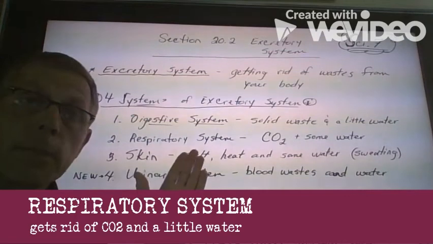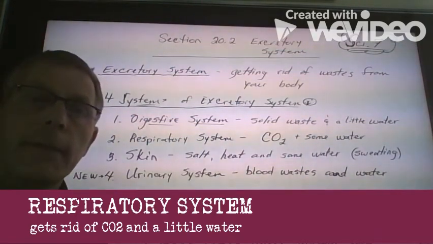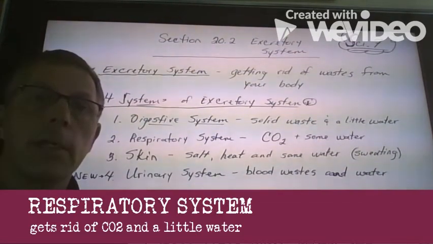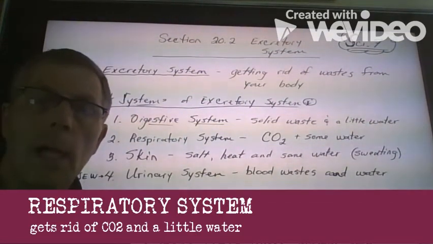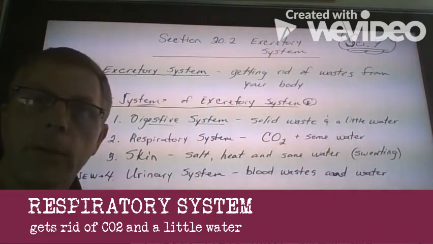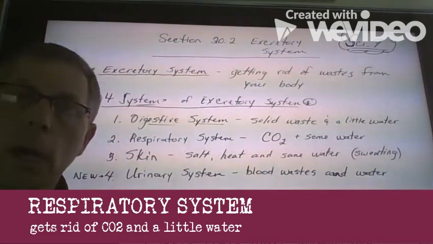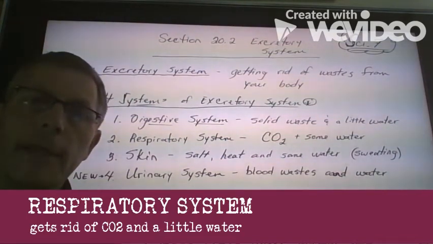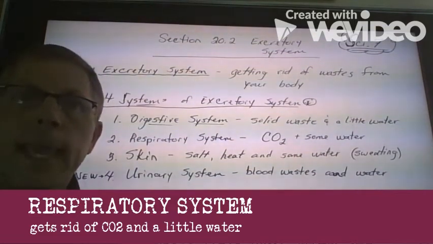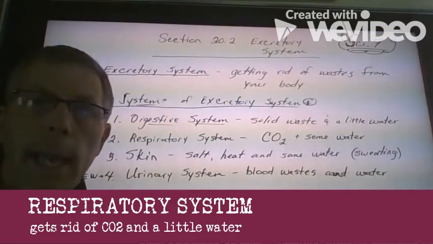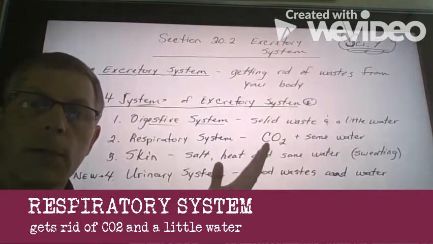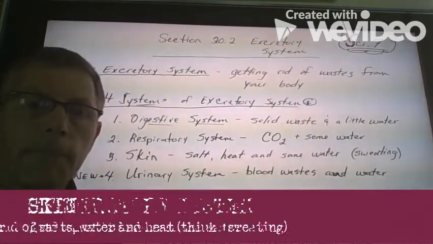The second part of our excretory system is our respiratory system, which we did in the first section of this chapter. That's getting rid of the carbon dioxide. Remember, we take in oxygen, it goes through our lungs to our alveoli, and then gets passed to our cells through our circulatory system, arteries. It drops it off at the cells, veins bring carbon dioxide and other gaseous waste back, and we exhale to get rid of that. So our respiratory system is getting rid of carbon dioxide, CO2, and some other waste.